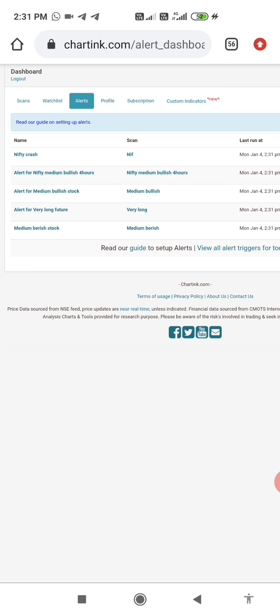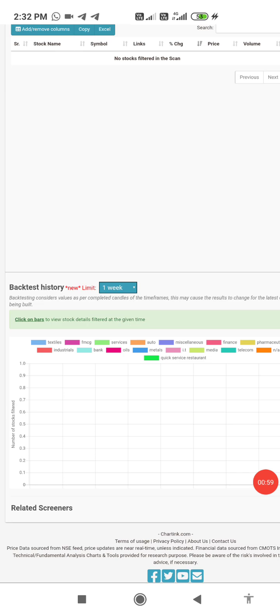I created so many scans. For Nifty bullish one scan, for Nifty bearish one scan. The third is stock bullish one scan, stock bearish one scan, and the fourth one is a long term scan. As per my setup, this is the backtested history.